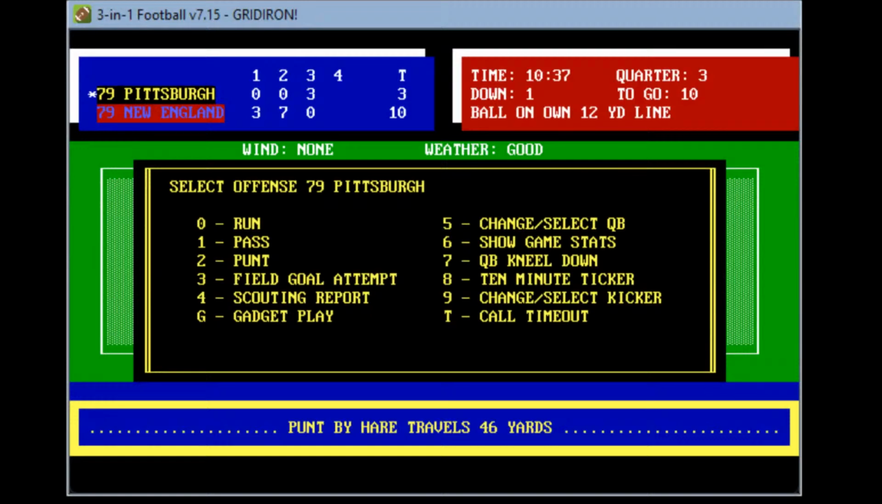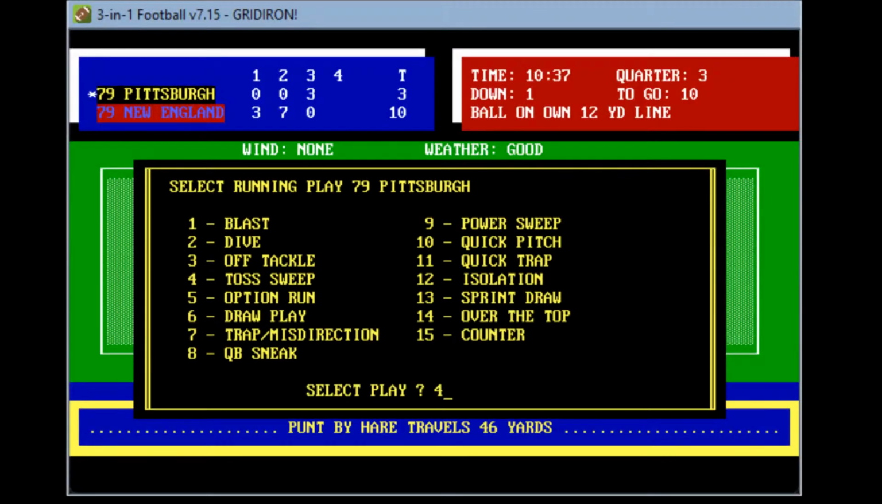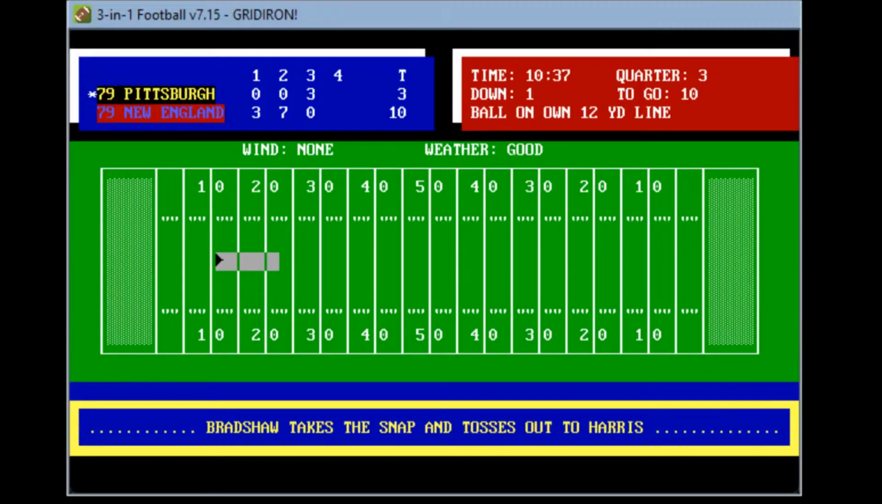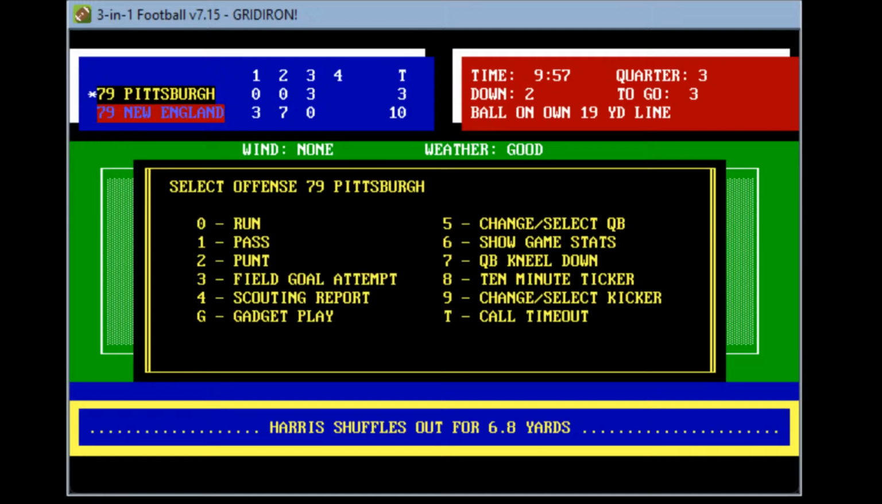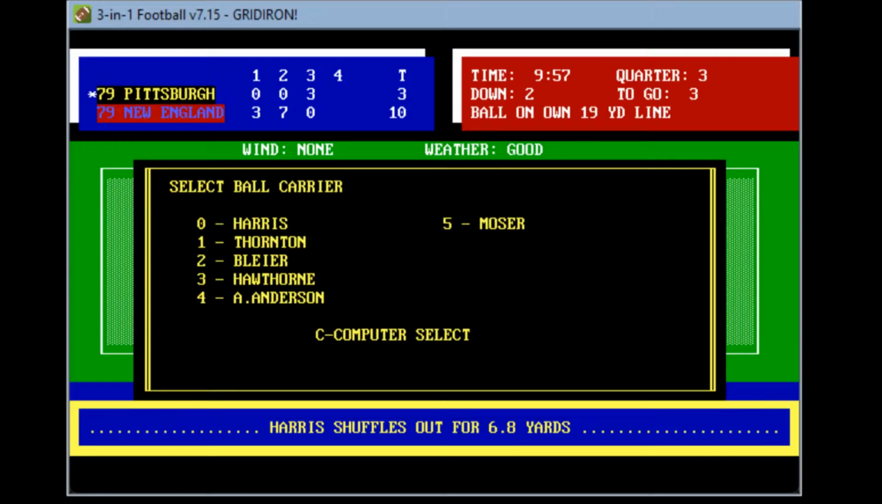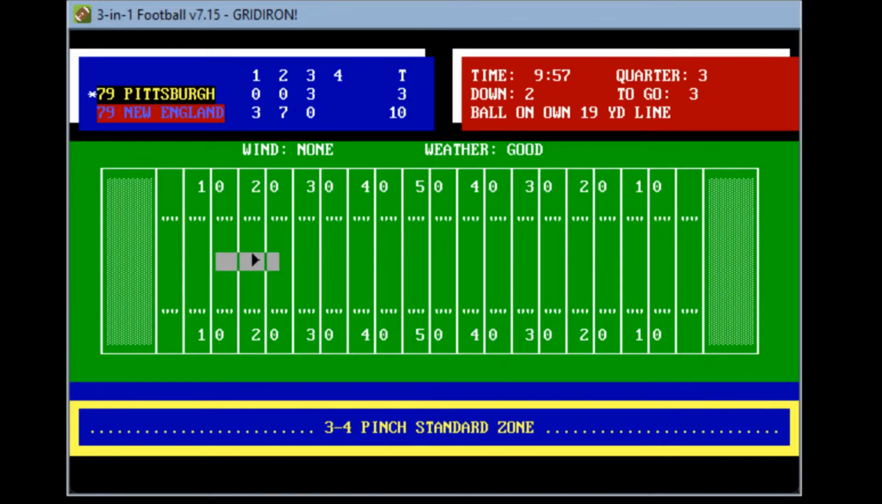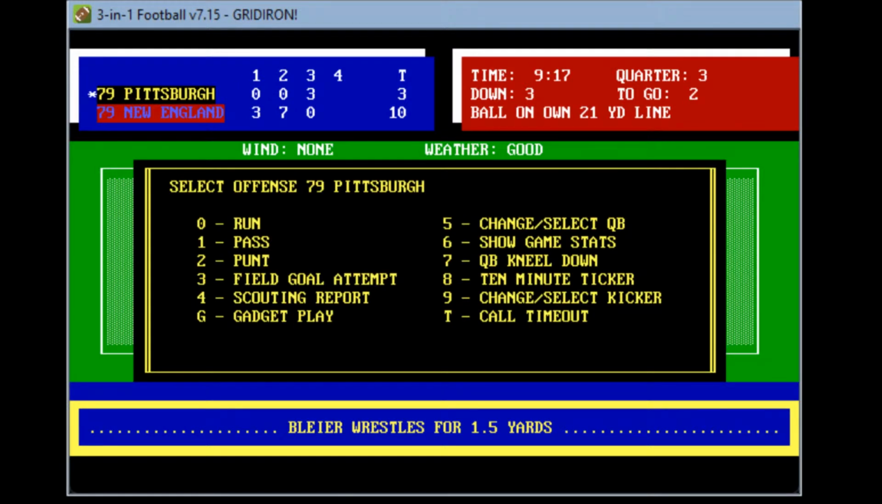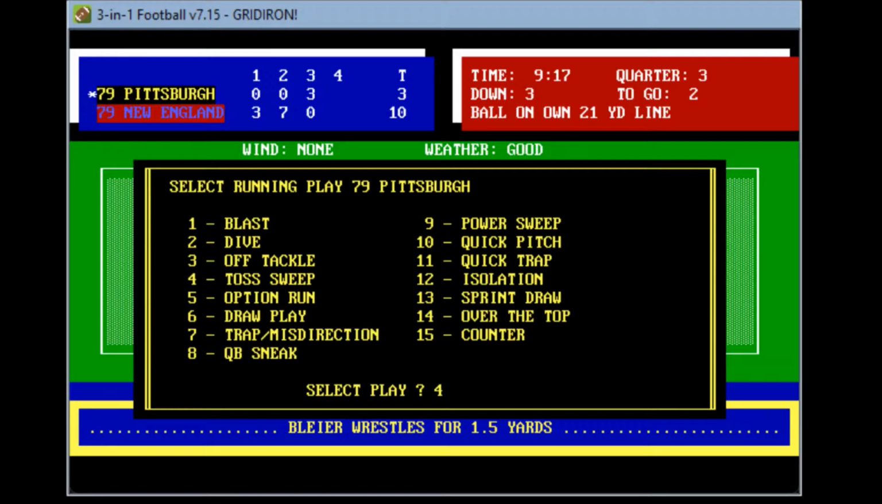Pittsburgh has it all the way back at their own 12, but Pittsburgh's going to come out running. Here comes that toss sweep, and here comes Franco. Hands it off to Franco around the left end. He gains at the 19-yard line, a gain of 7. So Franco Harris is starting to churn up yardage here on this New England defense. Bleier will now get it on the dive. Harris hands it to Bleier on the dive. He's at the 20, gain of a yard and a half. Now it's a 3rd and 2. Now Pittsburgh, I think they're going to go ahead and again go to that toss sweep.